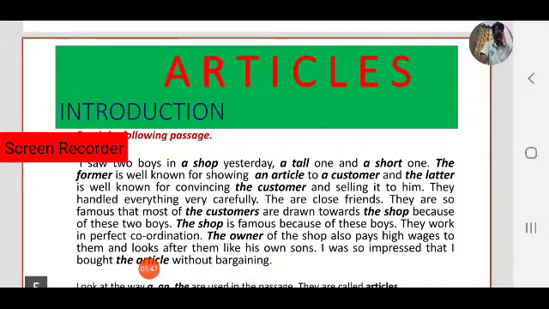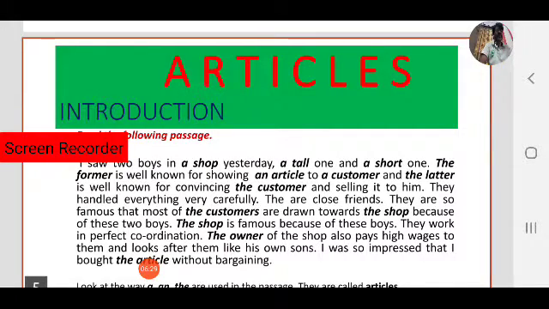So a is used before nouns. Observe the farmer, here also farmer is a noun. The farmer. An article is also a noun, a thing. Okay, the latter is also a noun. The customer is also a noun. The customers, here also nouns. The shop is also a noun. So before the noun shop we use the. So the owner is also a noun. So the article is also a thing, that is also a noun.